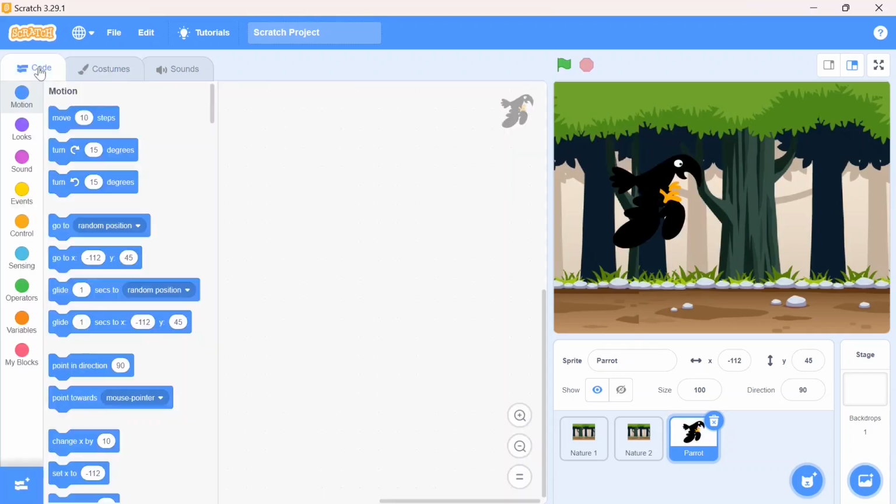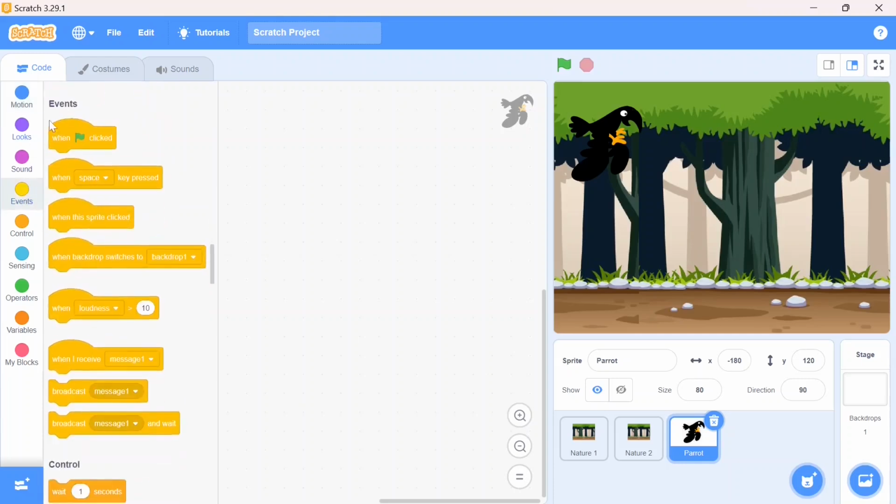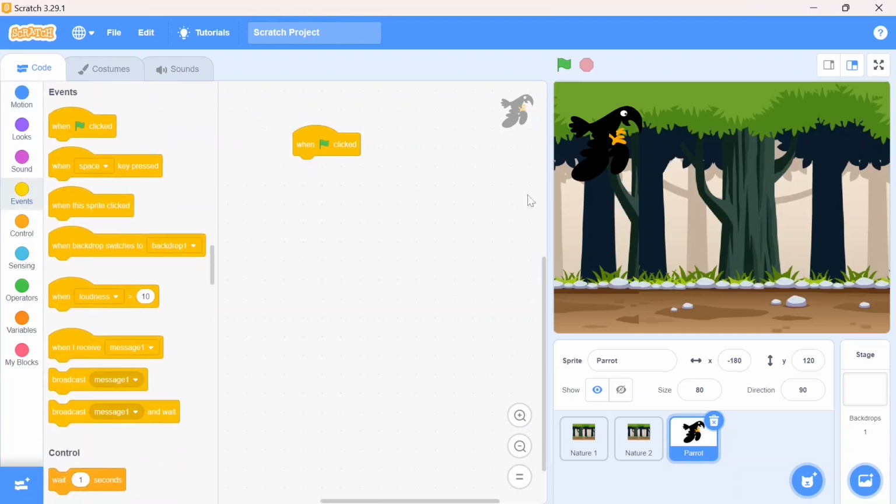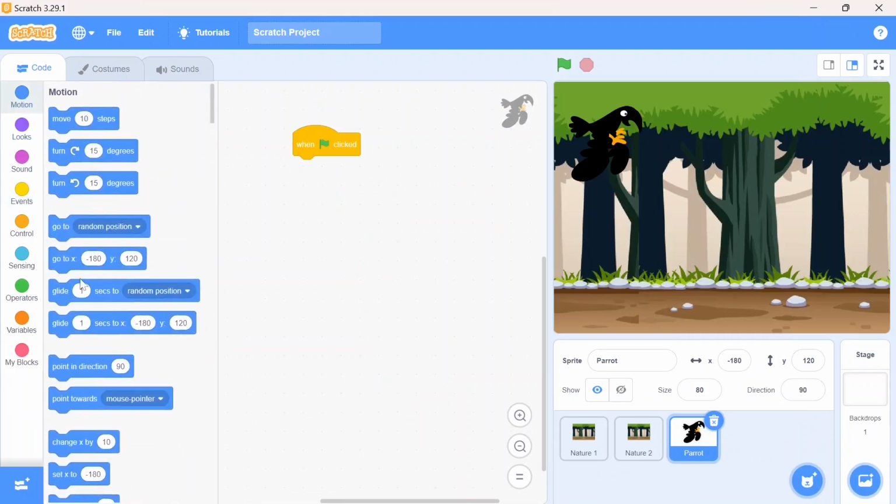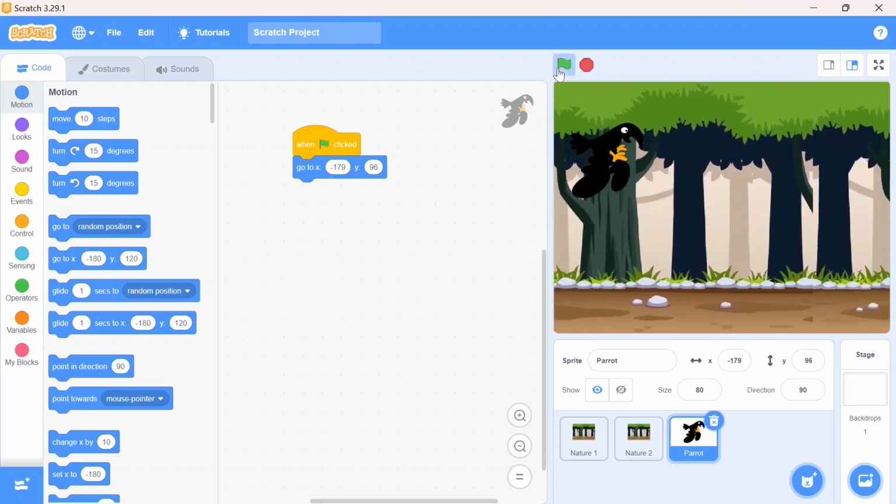Yes. Go back to coding. I make it little small, so I'll make it 80. Yes. Now what I need to do? I'll do the starting part coding where it will show the movement of crow. Event block when the green flag click. And its position should be x and y. I will take here minus 179 and 96. Let's see. It's in this position.